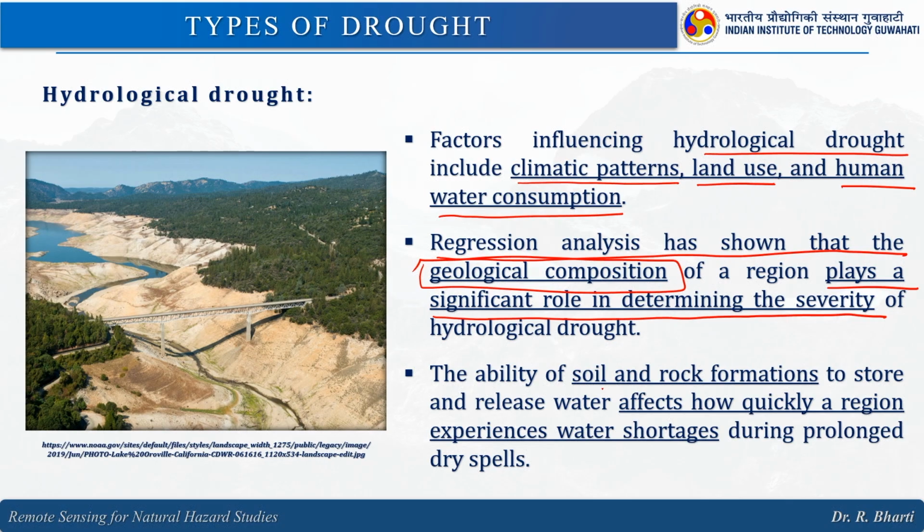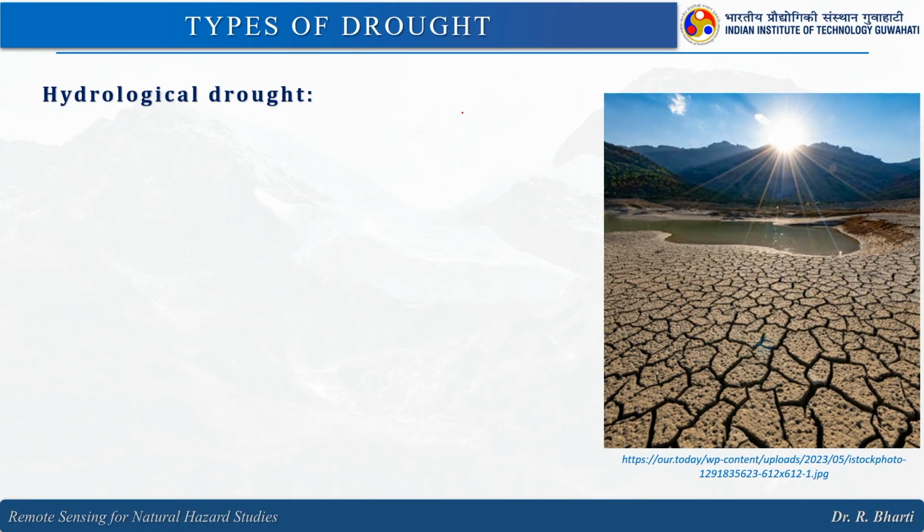The ability of soil and rock formation to store and release water affects how quickly a region experiences water shortage during prolonged dry spells. So, depending upon your geology, whether the rocks are permeable, impermeable, what types of soil we have and what is the status of the water resources, whether we have sufficient water to continue till the next 6 months or 3 months to meet the demand of that particular area, we will have different measures, right.